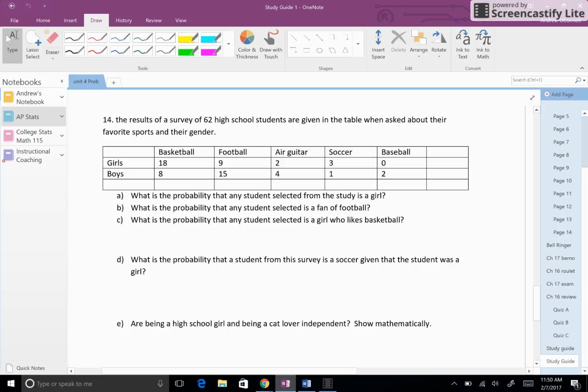All right, so these are the results of a survey of 62 high school students that are given in the table and asked about their favorite sport and their gender. So, first one, what's the probability that any student here selected is a girl? Well, we probably want the totals first.